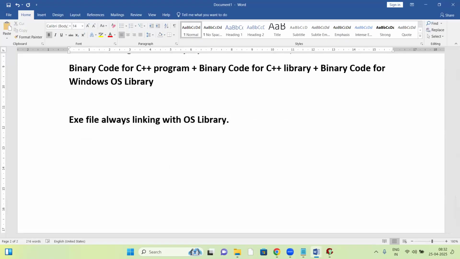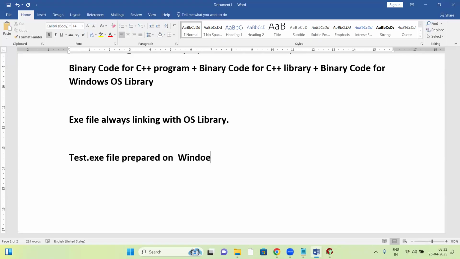Suppose, for example, let us take some test.exe file. Maybe it is a C program exe file, a C++ exe file, or a .NET exe file, whatever it is. Suppose test.exe is prepared on a Windows base.